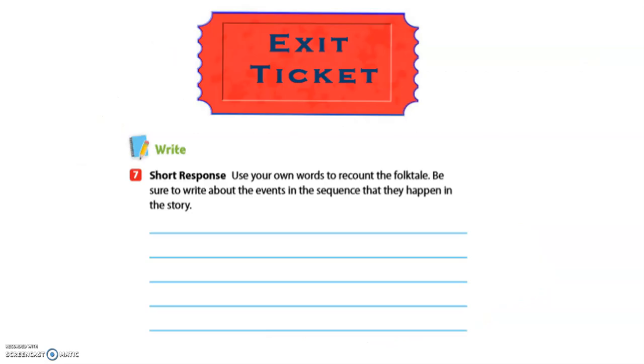All right, boys and girls, we are at the end of lesson 7 of week 7 of day 5. We have a short response here to discuss. Use your own words to recount the folktale. Be sure to write about the events in the sequence that they happened in the story. You may discuss that with someone in your home, and then click on the exit ticket link under this video.